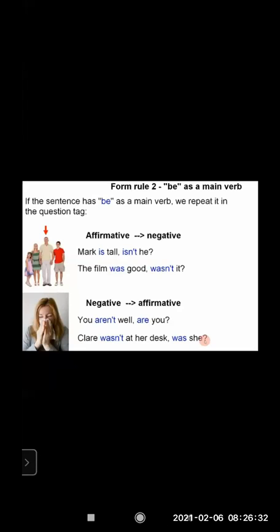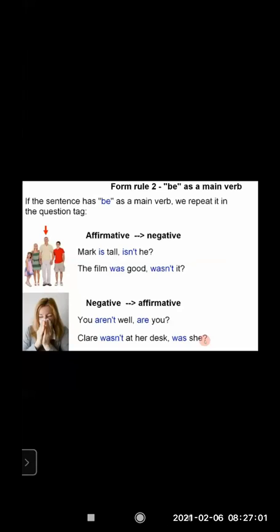Now if it is negative, how do we make it positive? Now see, aren't has come. You aren't well, comma, are you? So in the negative aren't, the not is removed, and it becomes are you? Claire wasn't at her desk, comma, was she? She was not at her desk in the office. She must have gone for a break or out for some work.